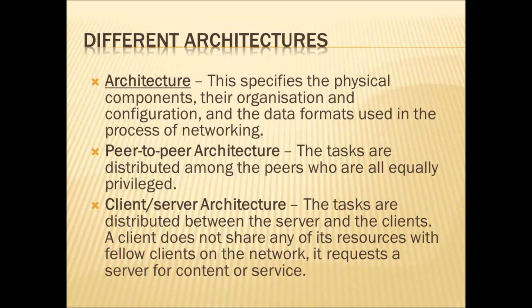There are some types of architectures like peer-to-peer architecture, client or server architecture, etc. First we will see peer-to-peer architecture. The tasks are distributed among the peers who are all equally privileged. We are giving a task. Those tasks will be distributed to all the peers who have equal privilege. If two or three peers have equal ability and capability, these peers will get the task that is assigned to that privilege.